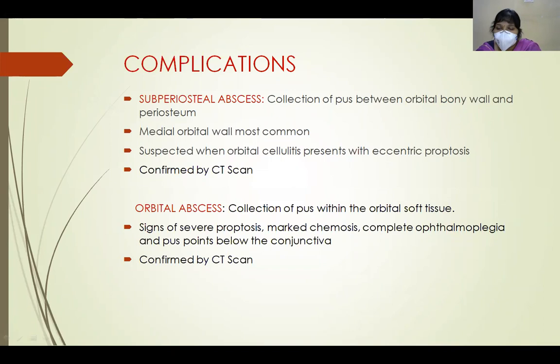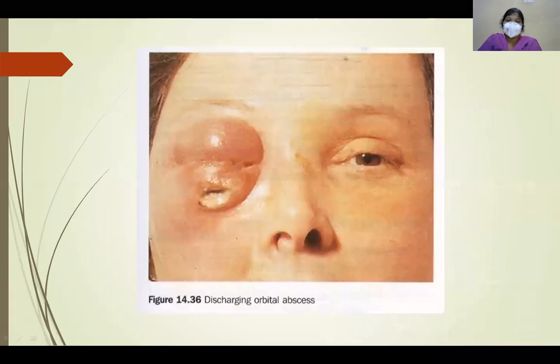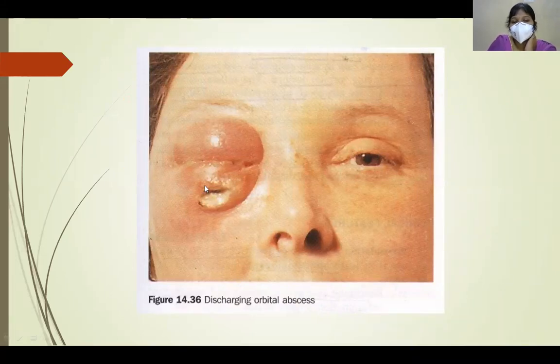So what are the signs of orbital abscess? There is severe proptosis with marked chemosis and complete ophthalmoplegia, and there is pus pointing below the conjunctiva. So how do we confirm a case of orbital abscess? By taking a CT scan. So this is a picture showing orbital abscess. You can see there is pus discharging out from the sinus.